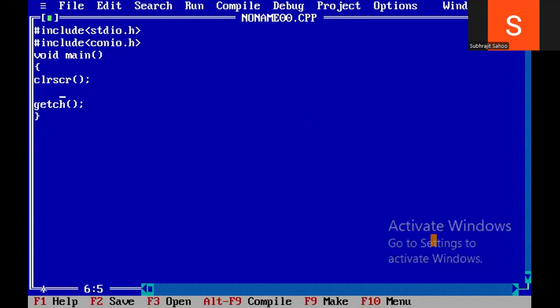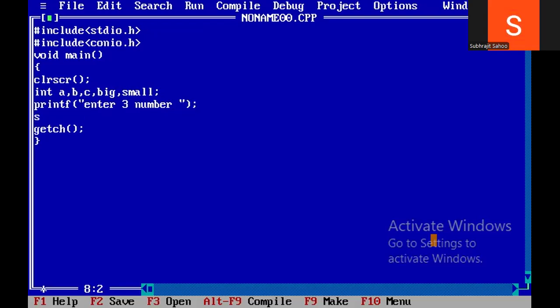Now observe carefully. Three numbers, so three variables are required: a, b, c, and one more. I have to find the big number, and I have to find the small number among the three numbers. That's why I have taken two more extra variables. Now I'm giving a message with printf: enter three numbers. You can write enter a, b, c values, or enter three values. Anything as per your suitability you can write.